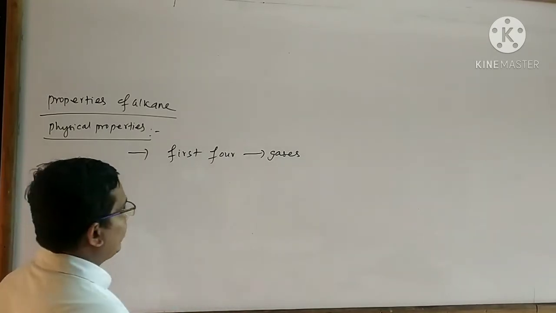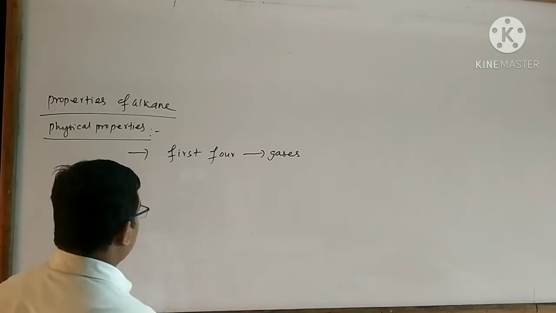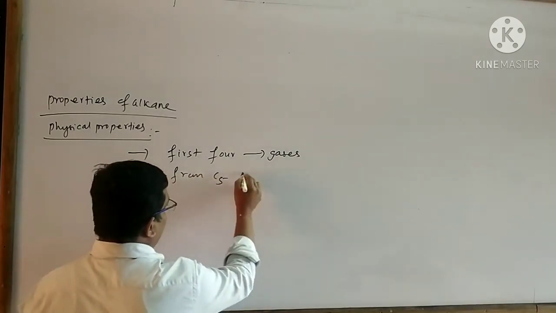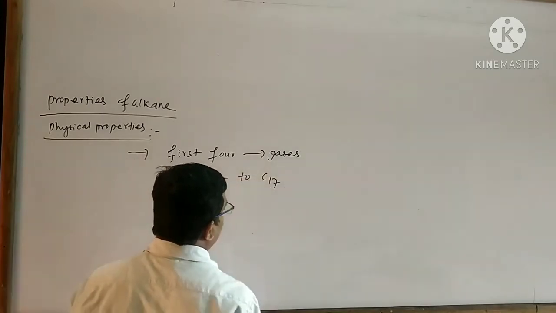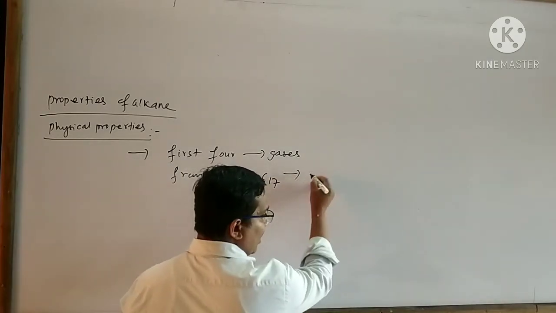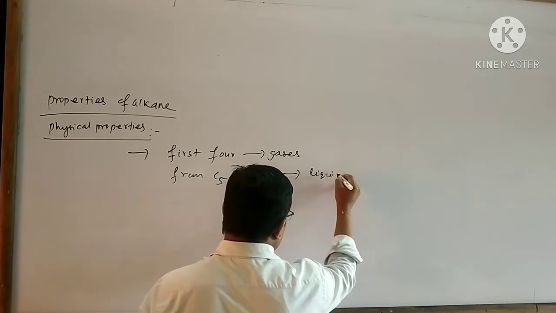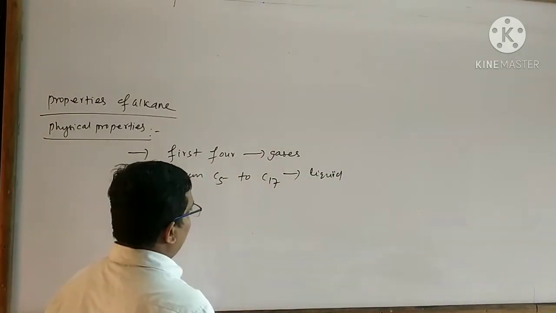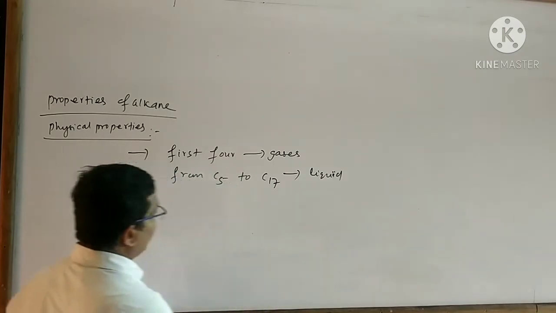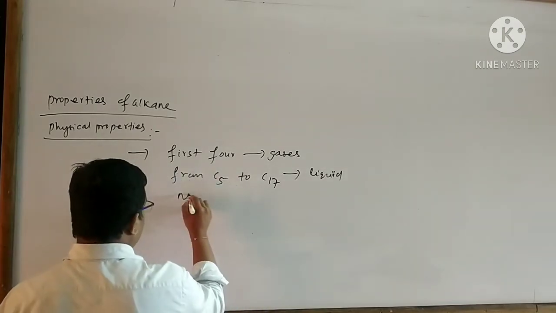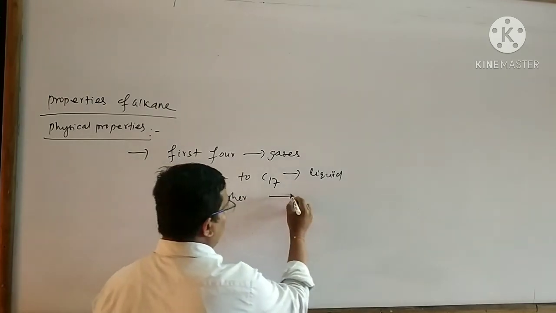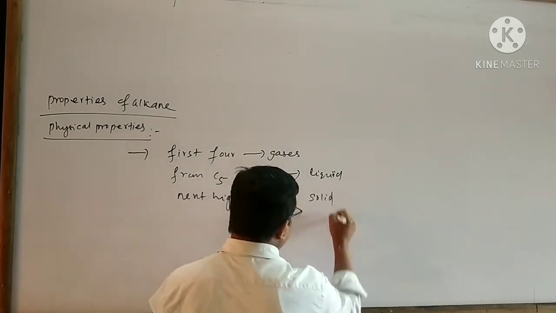These four are said to be the first four members of alkane. From C5 to C17, the members of alkanes are liquid. That means pentane to heptadecane are liquids. And the next higher members of alkanes are solid.